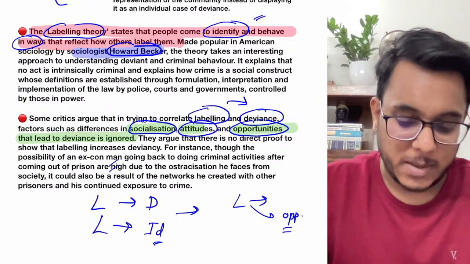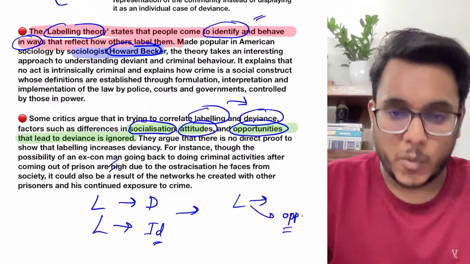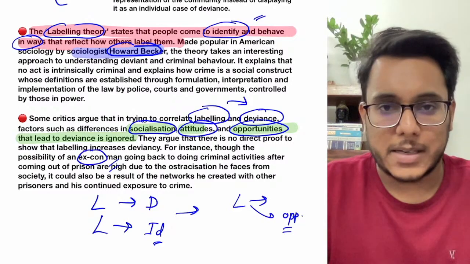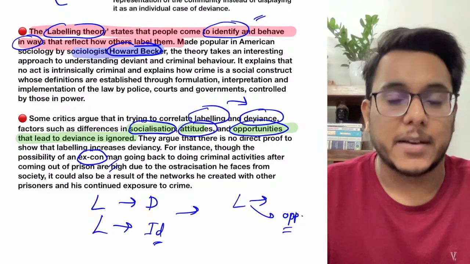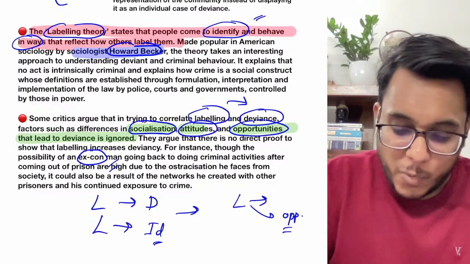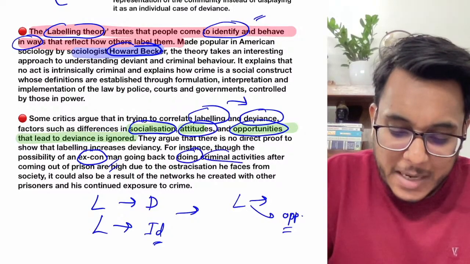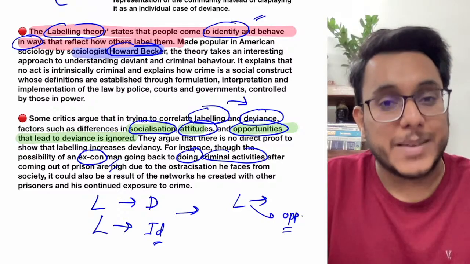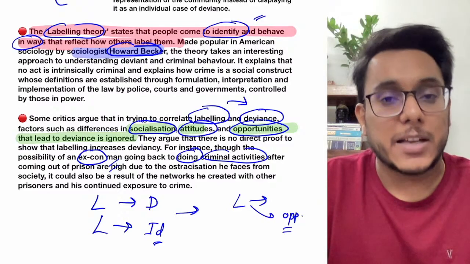So this is something that has been provided. Now guys, for example, there is an ex-con, or let's say a person who was convicted earlier in some case. Whether he will go back and do criminal activities or not will not simply depend on whether he has been labeled or not, it will depend on some other factors also.